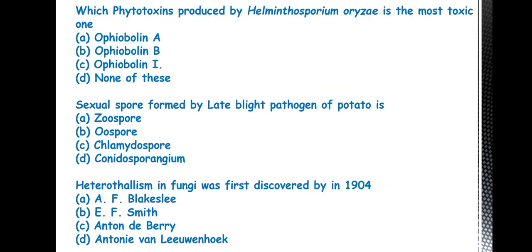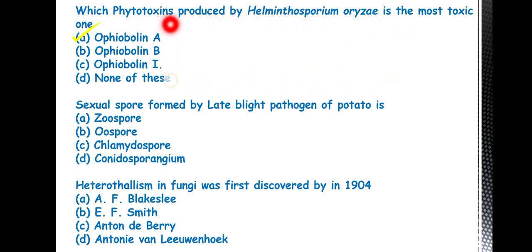Next question is: which phytotoxin produced by Helminthosporium oryzae is most toxic? So the answer is A, Ophiobolin A. So Helminthosporium oryzae is the causal organism of brown spot of rice and this is responsible for the Bengal famine.